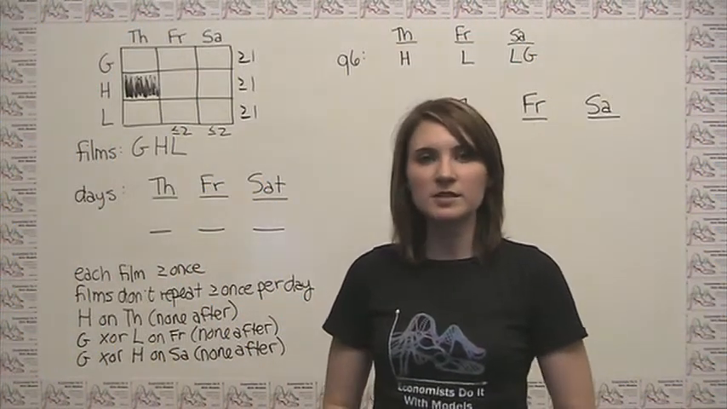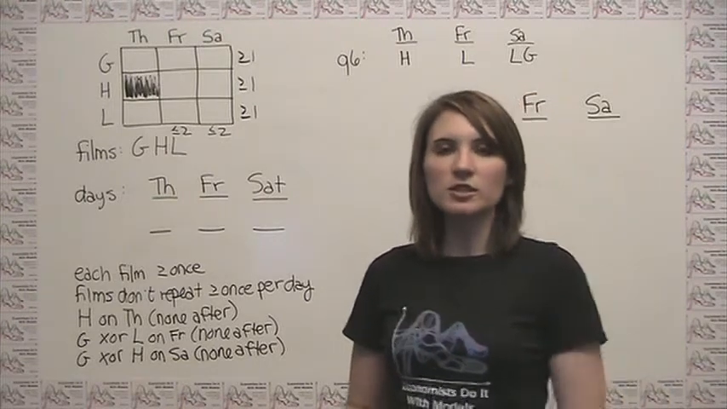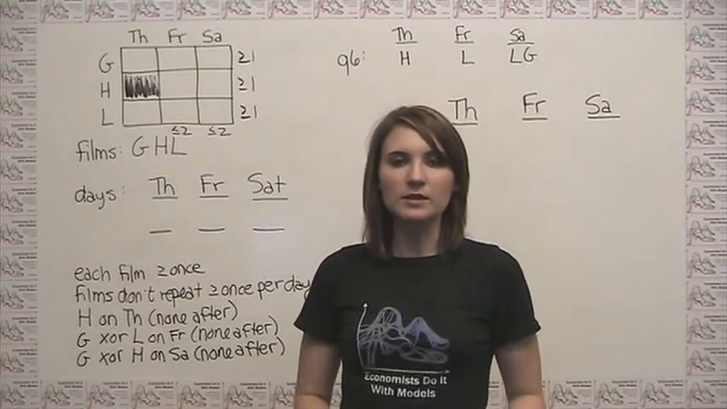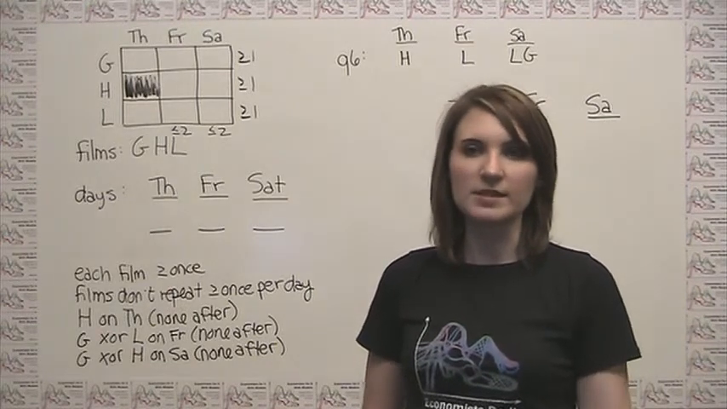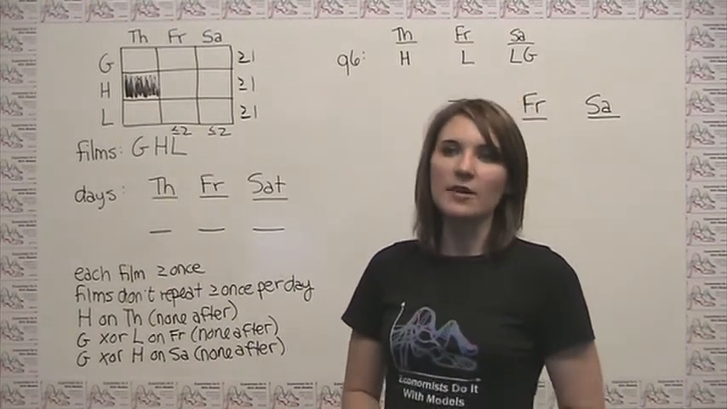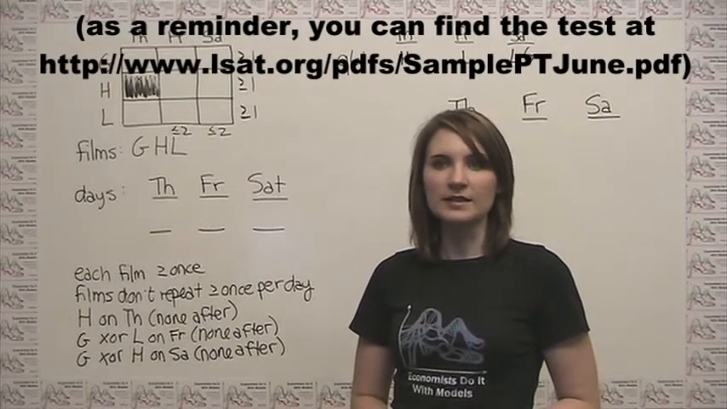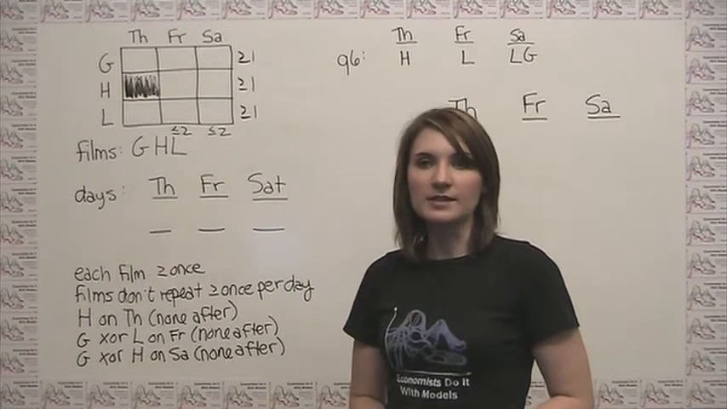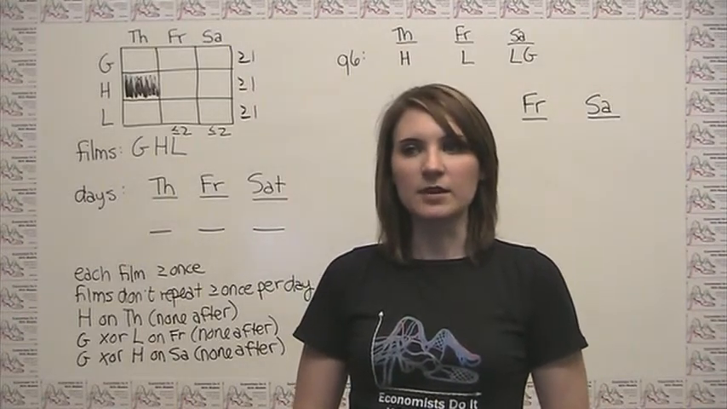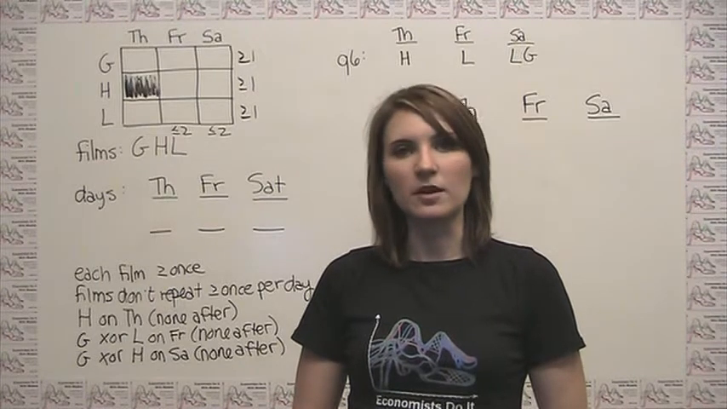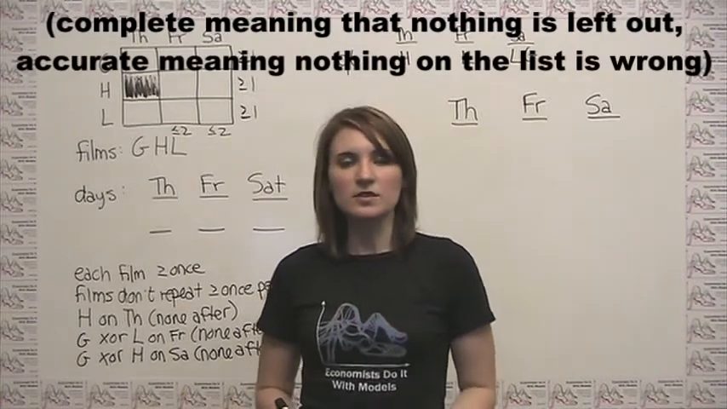Question 5, or question 10 overall in the logic game section, looks strangely similar to the question before. So we can think about, well, maybe we can approach this in a similar way to what we just did. The question reads, if Limelight is shown exactly 3 times, Harvest is shown exactly twice, and Greed is shown exactly once, then which of the following is a complete and accurate list of the films that could be the first film shown on Thursday?